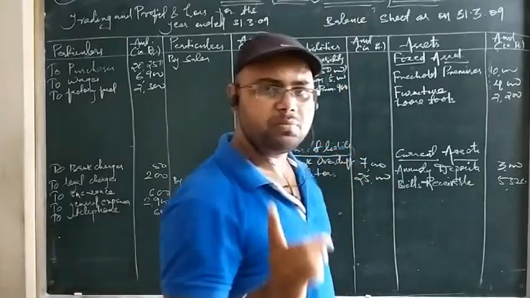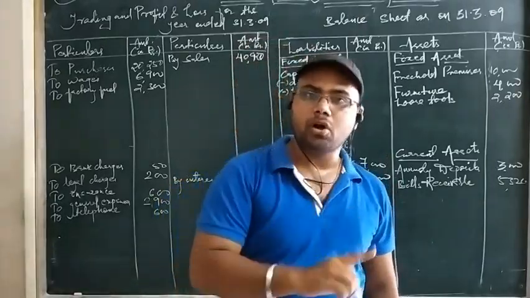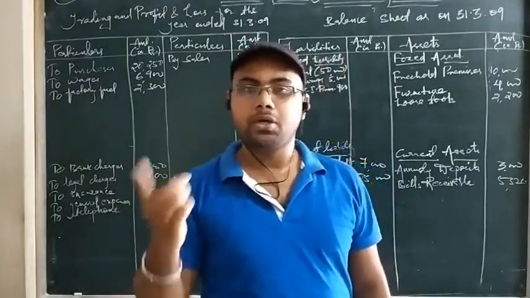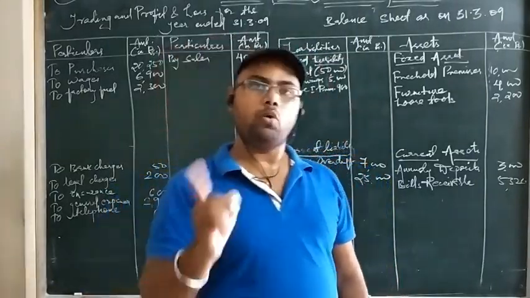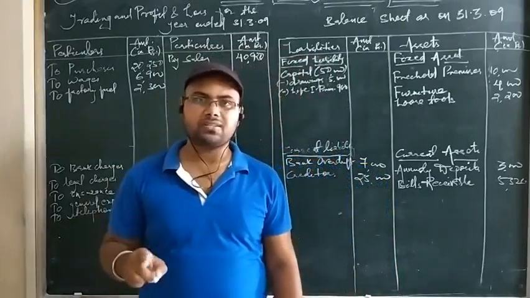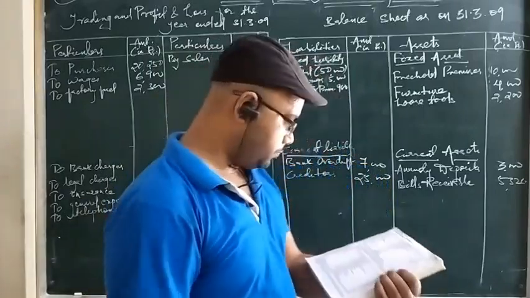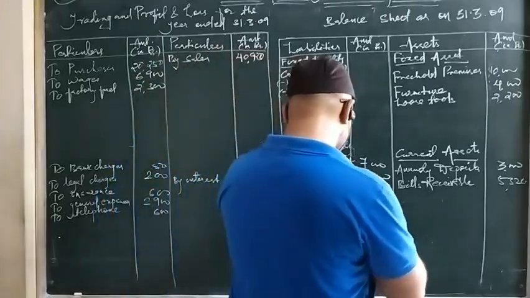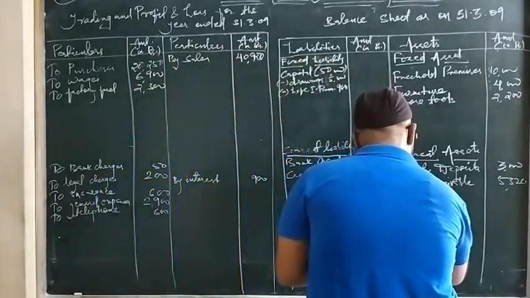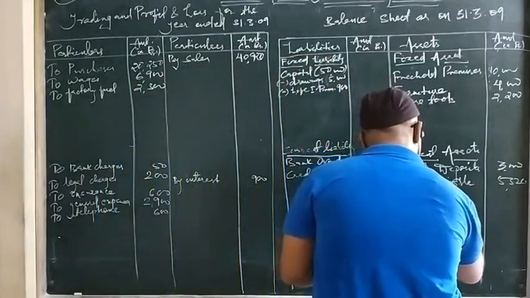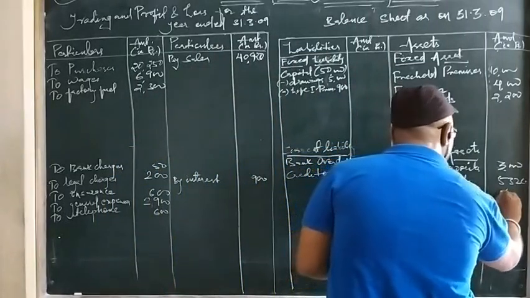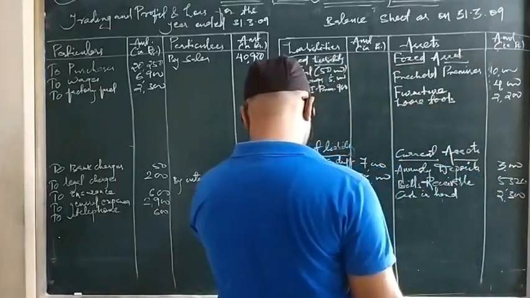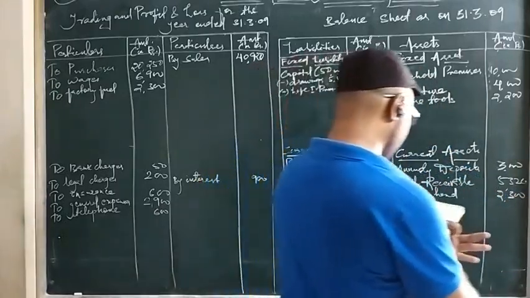Okay, remember life insurance means premium paid for the insurance of a life. So life is not of a business because business has an indefinite life. So life is of an owner. So for the owner, if anything is paid out of business funds, that is drawings. Okay. Then we have cash in hand. So cash in hand is a current asset. So that is 2,300. Cash in hand, 2,300.